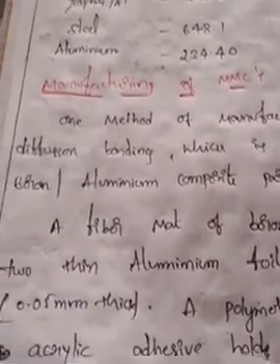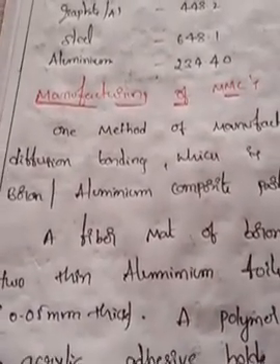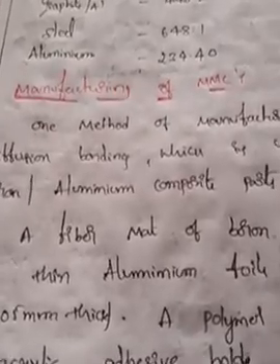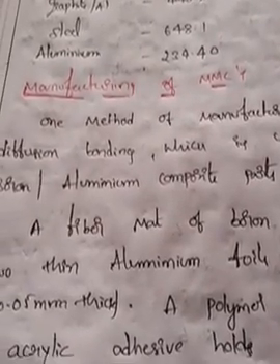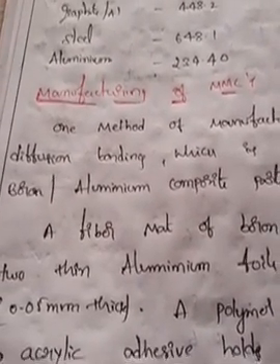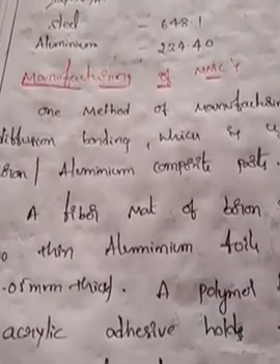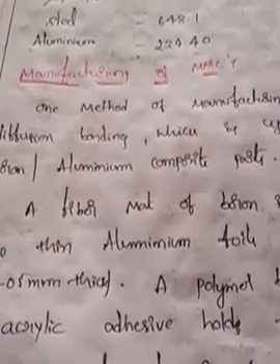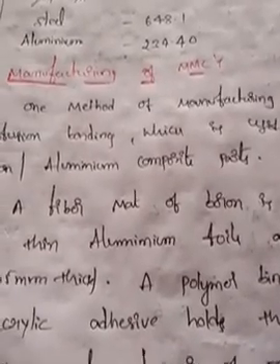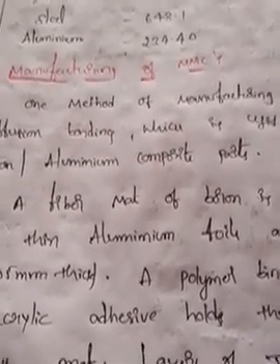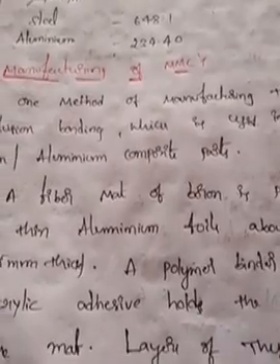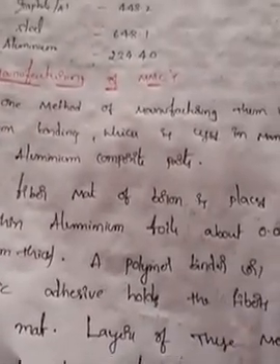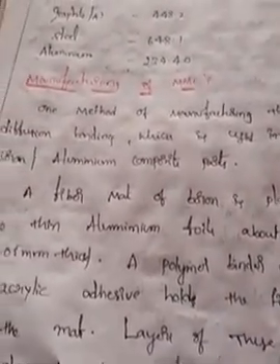Diffusion bonding means we take some foils of two materials, and a third material is placed between the two materials. We need to apply force or pressure or heat, and then we get diffusion bonding. That is one of the main manufacturing processes to get MMCs.